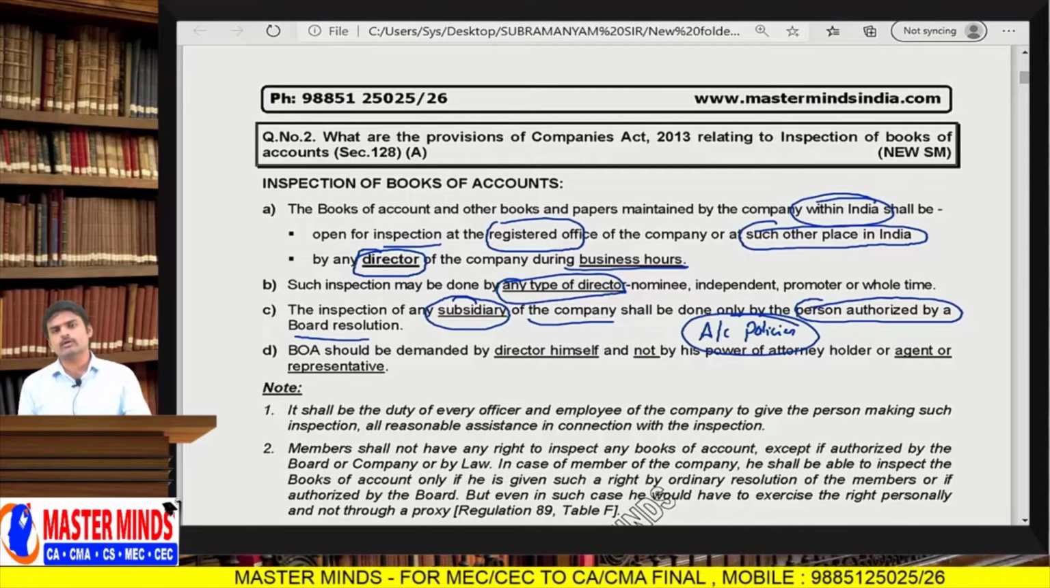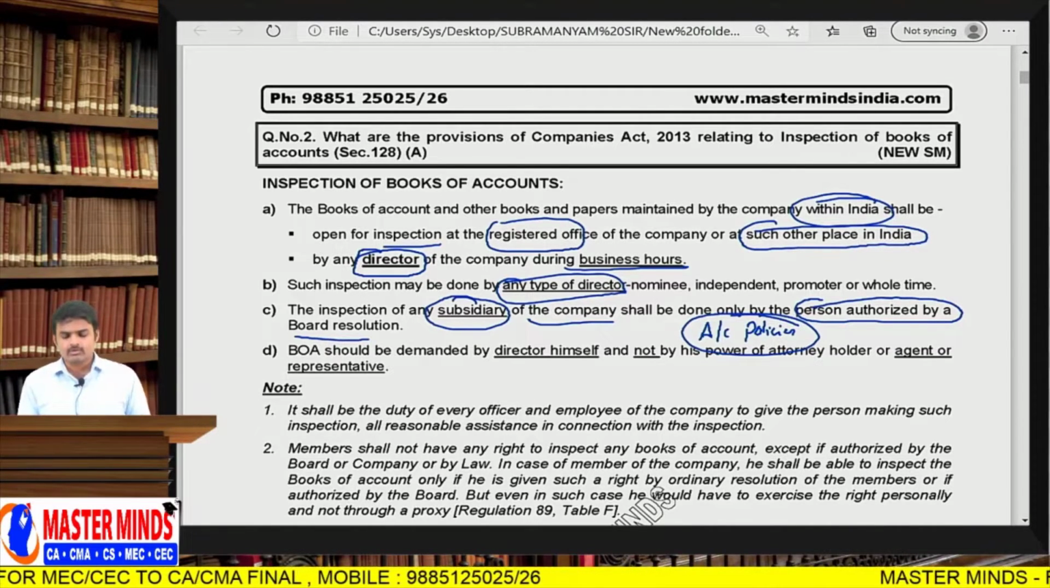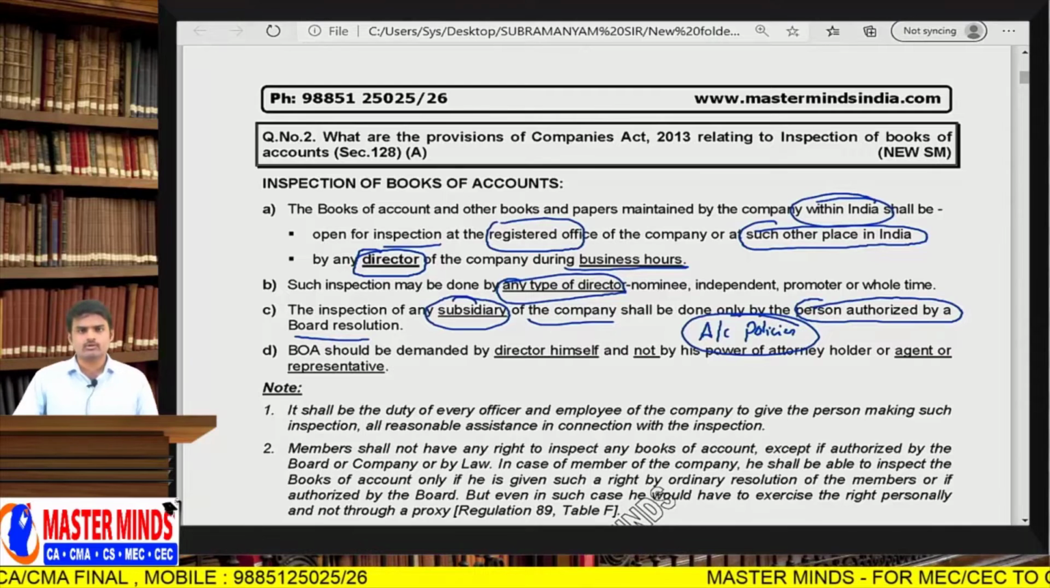Suppose the subsidiary company is following the straight line method of depreciation, and the holding company is following the WDV method of depreciation. Then the holding company is required to convert the subsidiary financial statements according to WDV depreciation. So for the purpose of consolidation of financial statements, if the holding company wants to inspect the subsidiary company's books of accounts, then the holding company may authorize any person by board resolution.